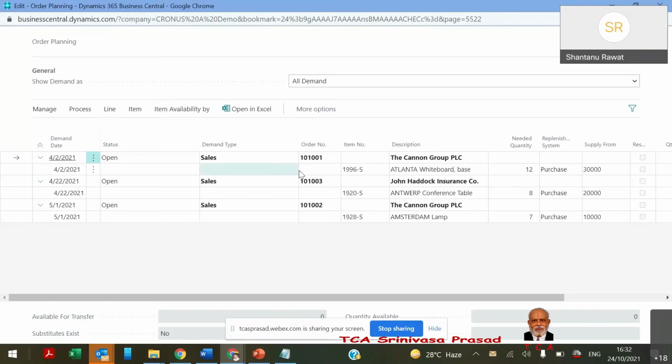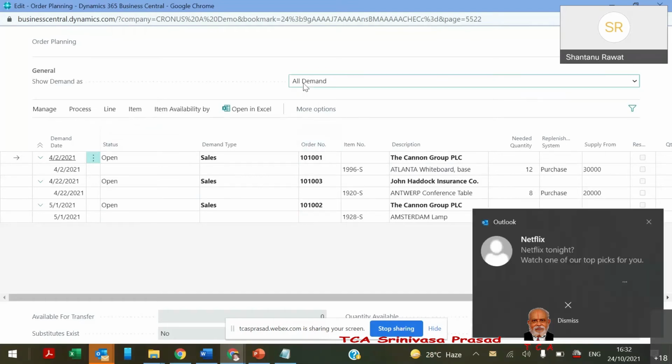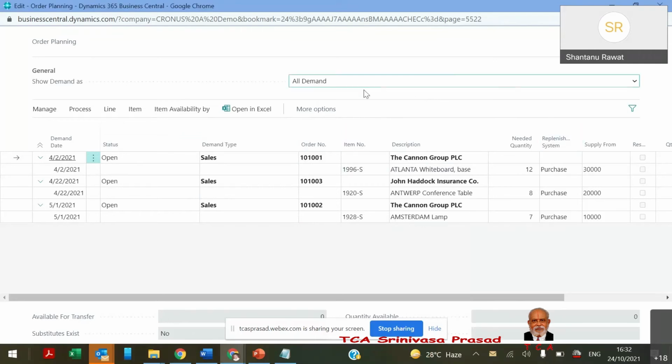So here we have shown whatever the demand is. We run the system order planning and we found that we have 3 items where there is a shortfall: 12 quantity, 8 quantity, and 7 quantity. If there is an item which we have to produce and it is under shortage, it will always come over here and we can directly process that.